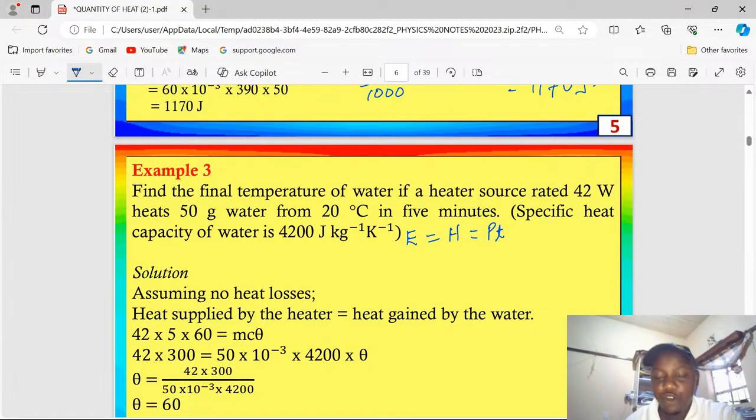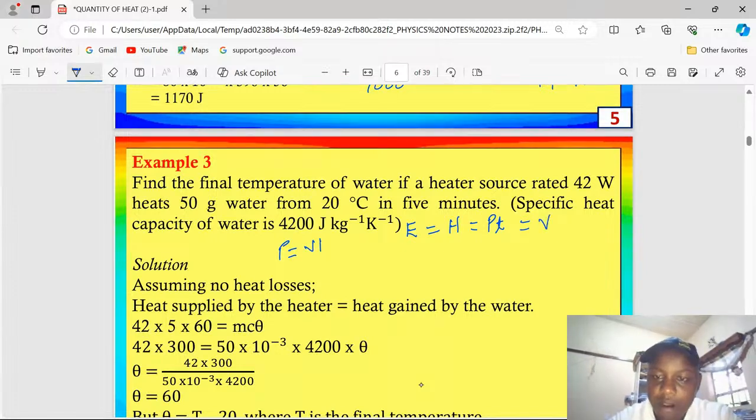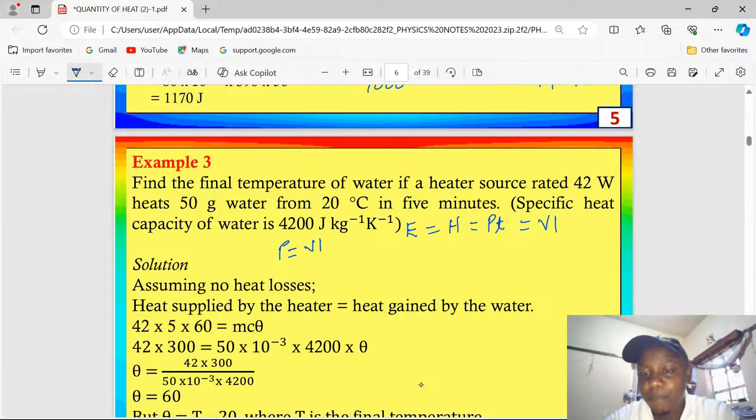That is how we get electrical heat energy. In other cases, instead of being given power, remember electrical power can be given by VI. So instead of being given the power of a certain heater, you can be given the voltage and the current rating. And that will mean VI instead of power, then multiplied by time, will still be an alternative formula for the electrical heat energy being supplied by the heater.